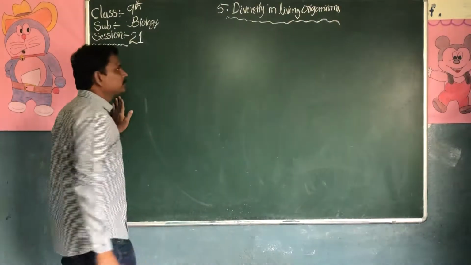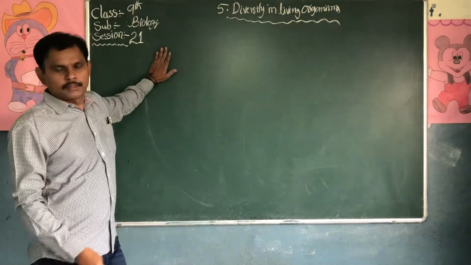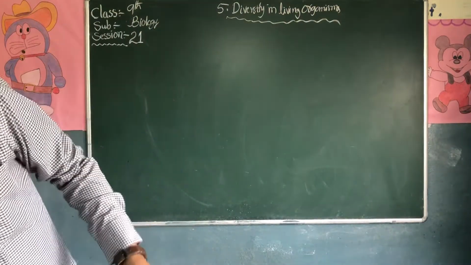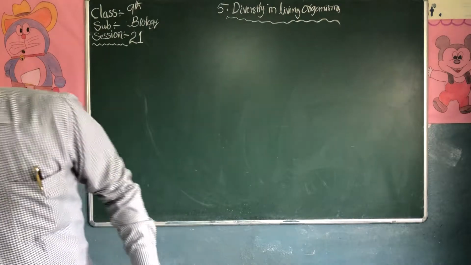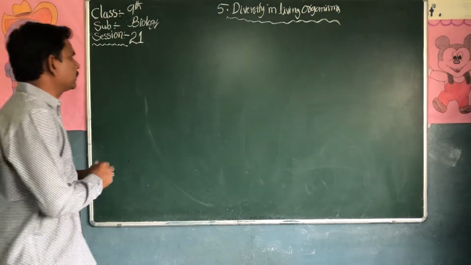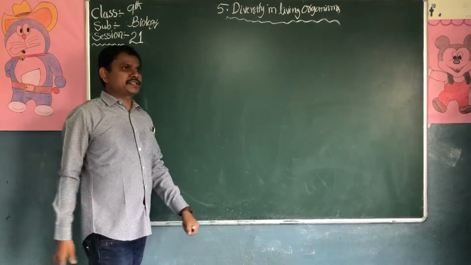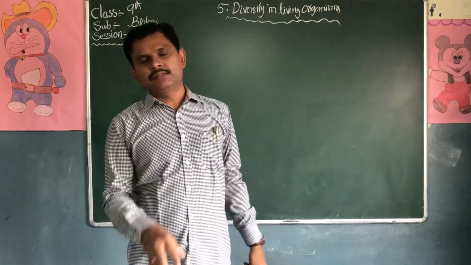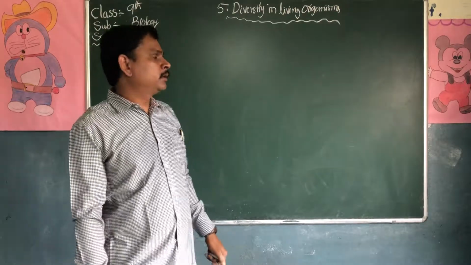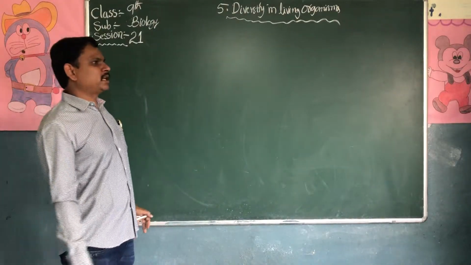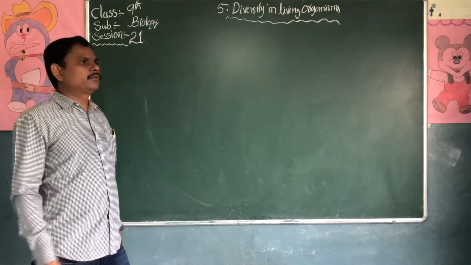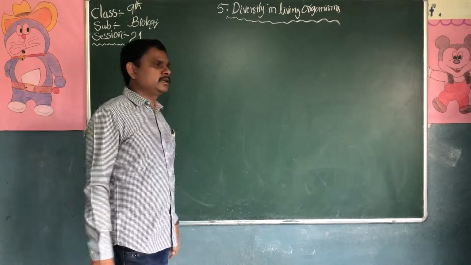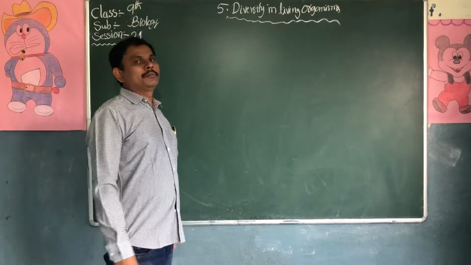Hi students, so we are discussing the diversity in living organisms. In the last class we discussed Whittaker, the scientist who divided living things into 5 kingdoms. Monera, Protista and fungi are completed, and we also completed plantae.